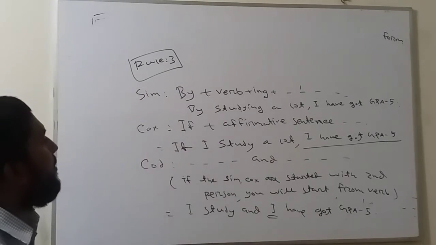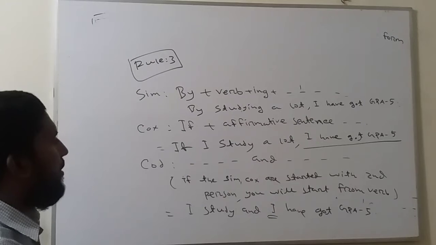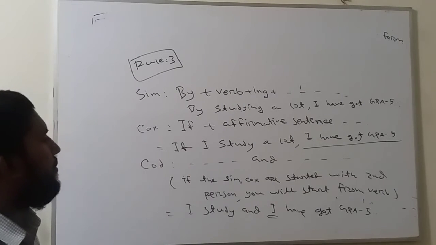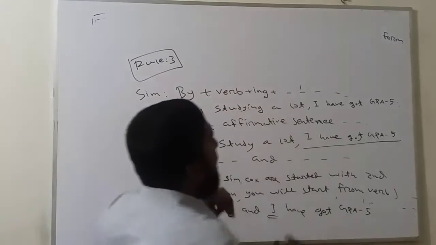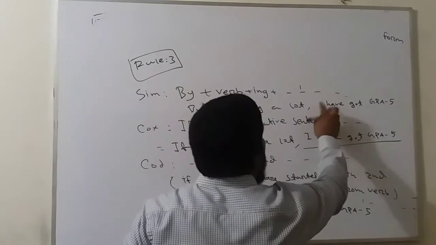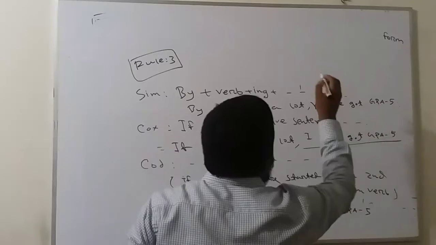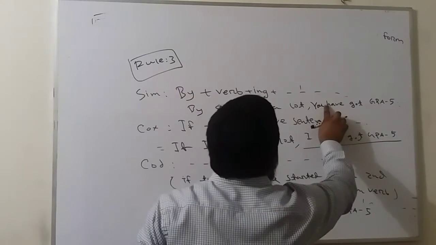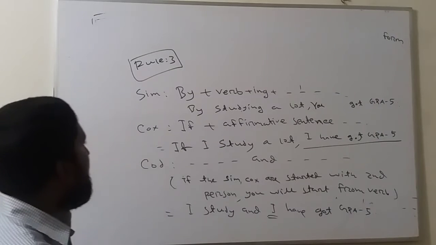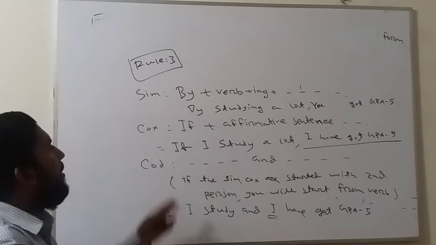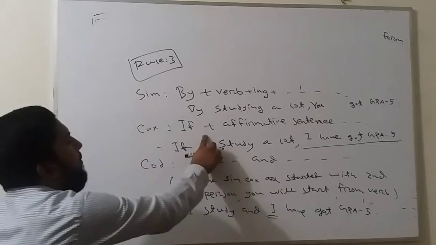If the sentence starts with "you", if we change the example into "you", look at this board, notice it. By studying a lot, you got GPA 5. So that sentence will be "if you", not "if I".